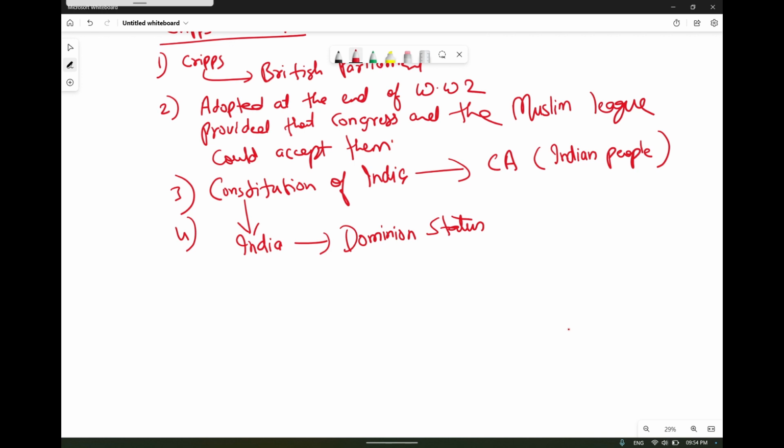It means the people of India will rule the country, and there should be an Indian Union comprising the provinces and the Indian states, because they had the concept of the United States of America.